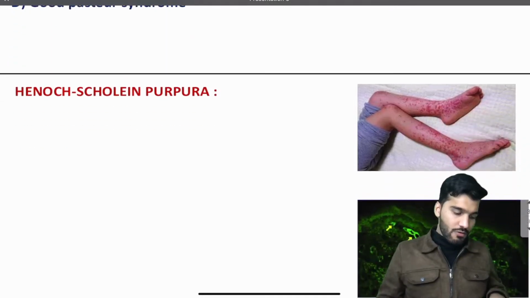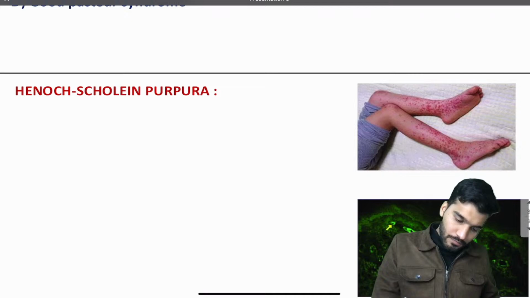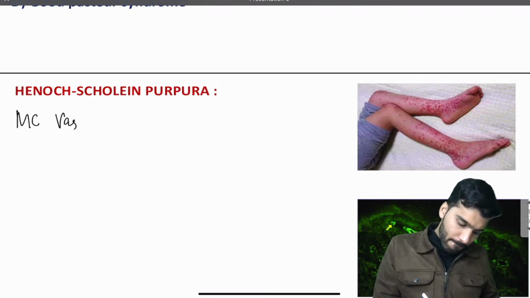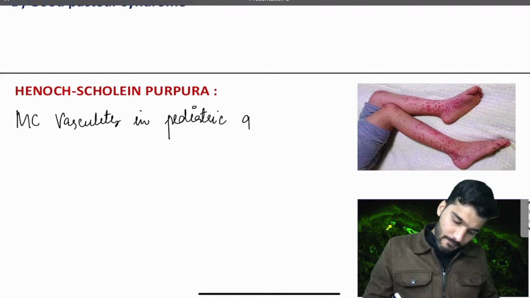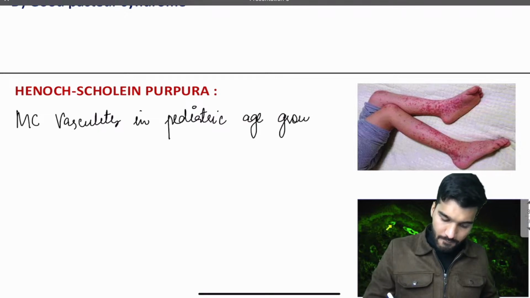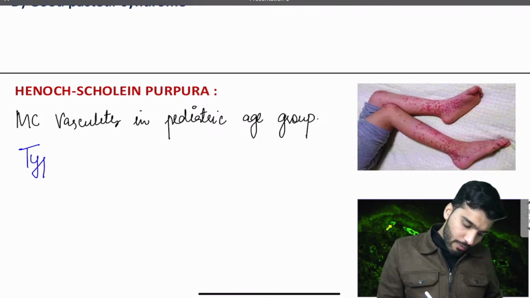Now let's discuss this. It's the most common vasculitis in the pediatric age group. Which type of hypersensitivity does it have?